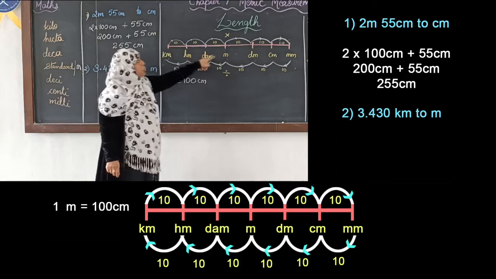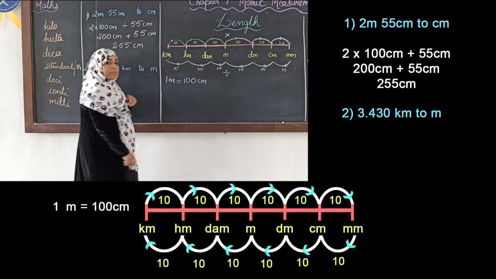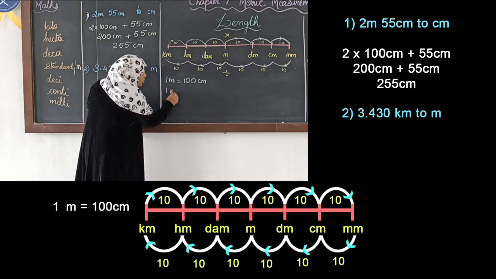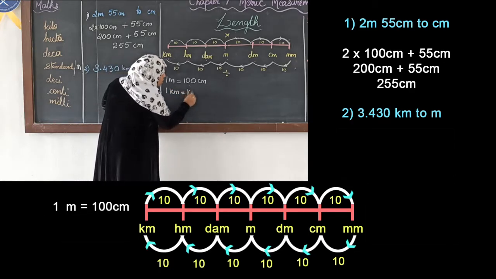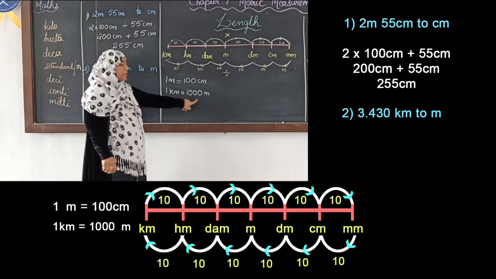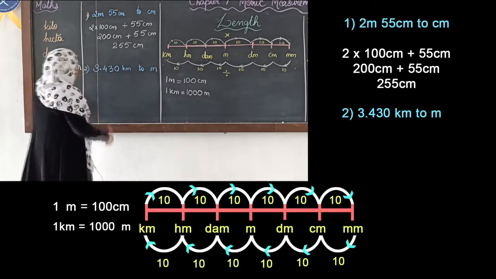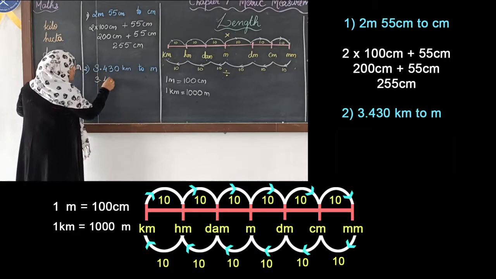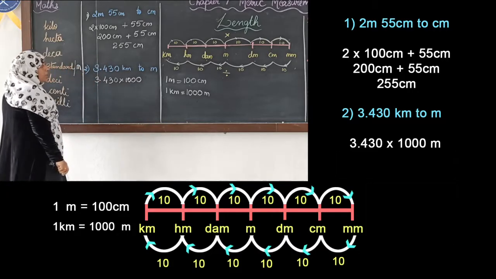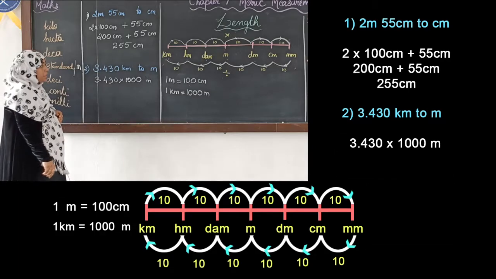From kilometer to meter we have 1, 2, 3 jumps. 3 jumps means 3 zeros, that is 1000. So we can say that 1 kilometer is equal to 1000 meters. So we have to multiply with 1000. So 3.430 into 1000. When we multiply with 1000, kilometers will change to meters.